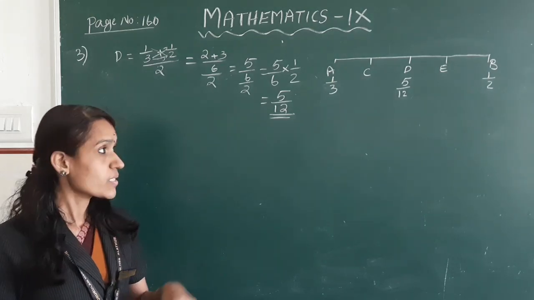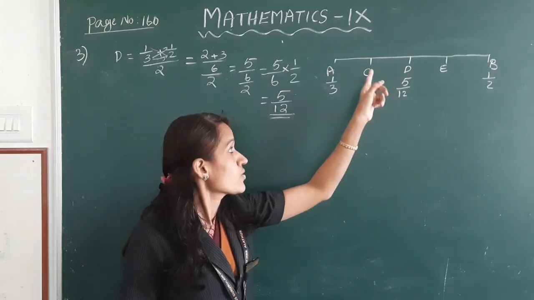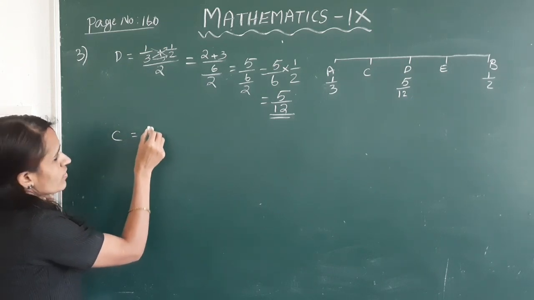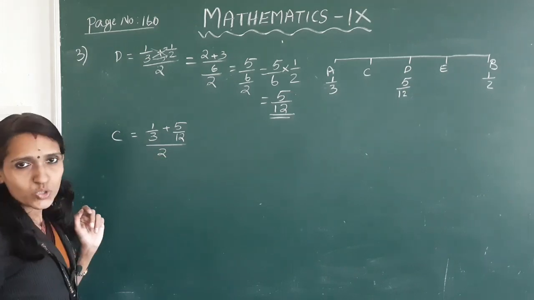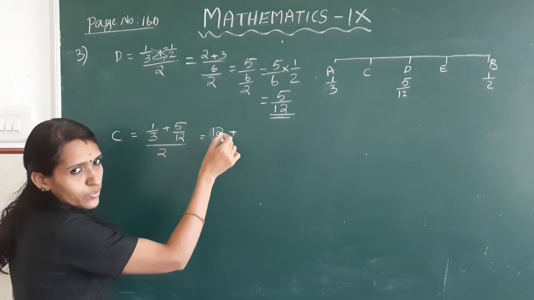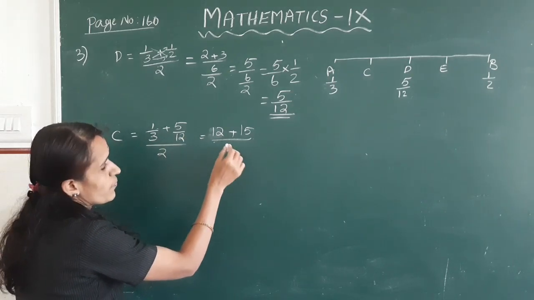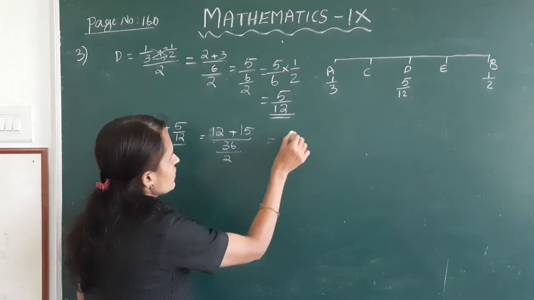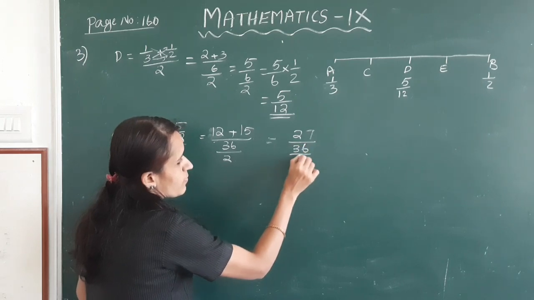Okay. Next, C is the midpoint of AD. So C is equal to 1 by 3 plus 5 by 12 divided by 2. Cross multiplication, 12 plus 5 into 3, 15 by 3 into 12, 36 divided by 2. This is equal to 27 by 36 divided by 2.